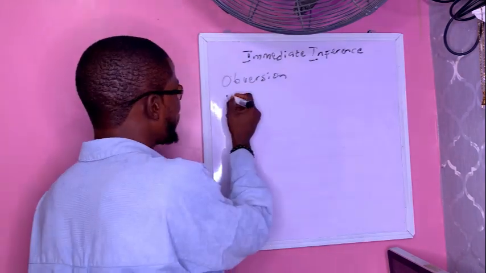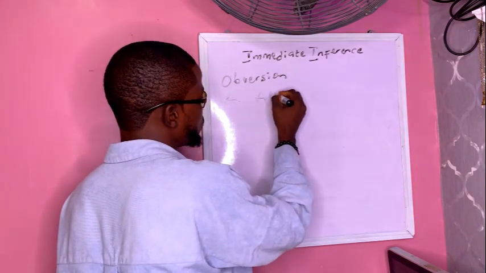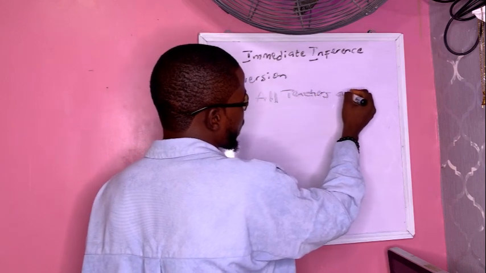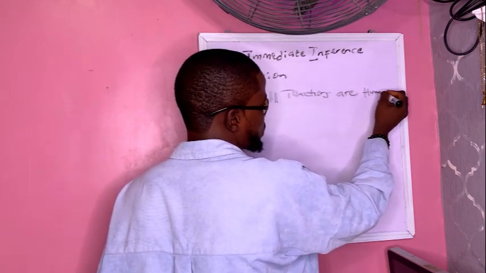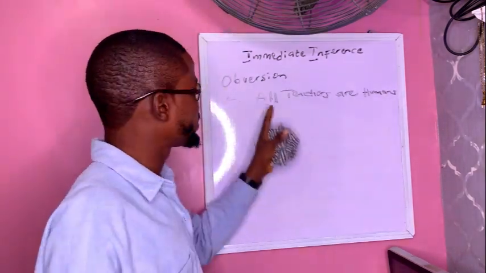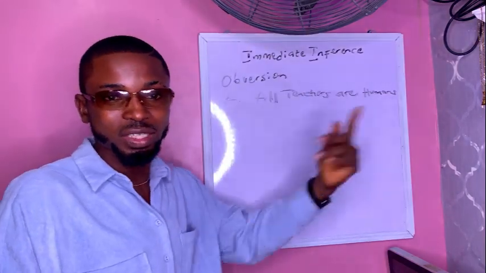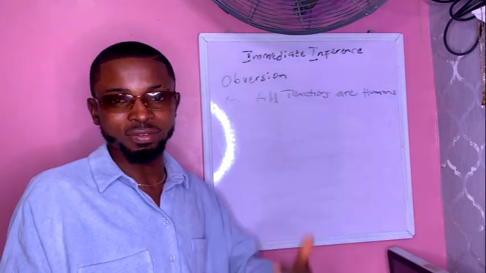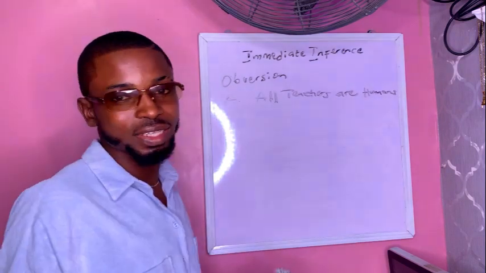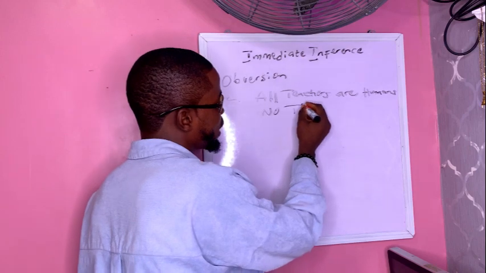So let's see, we have a proposition. All teachers are humans. So obversion says that you change the quality, that is, this is universal affirmative. If we are changing the quality from affirmative to negative, from universal affirmative, it will become universal negative. And a universal negative proposition begins with no. So, no teachers